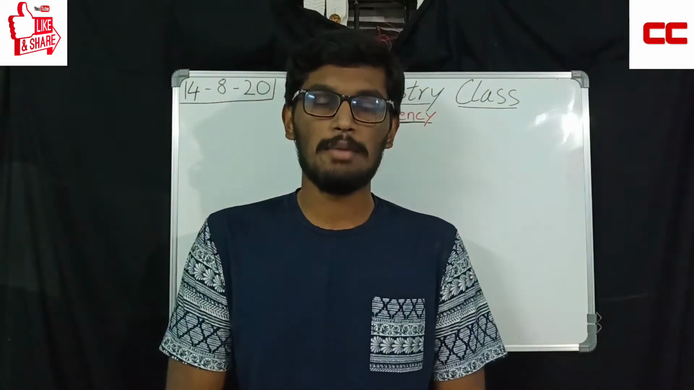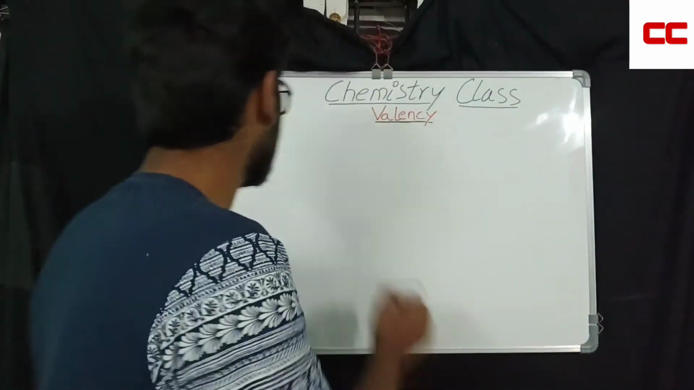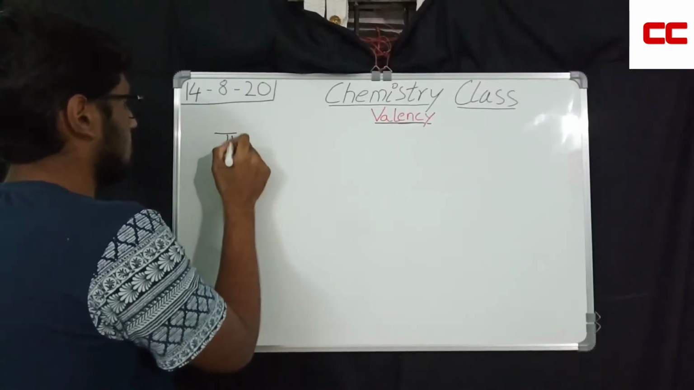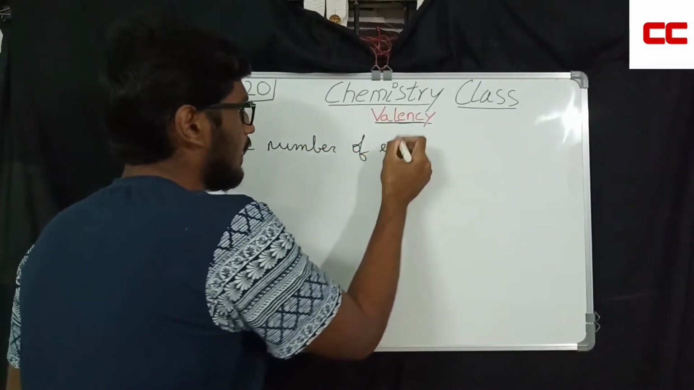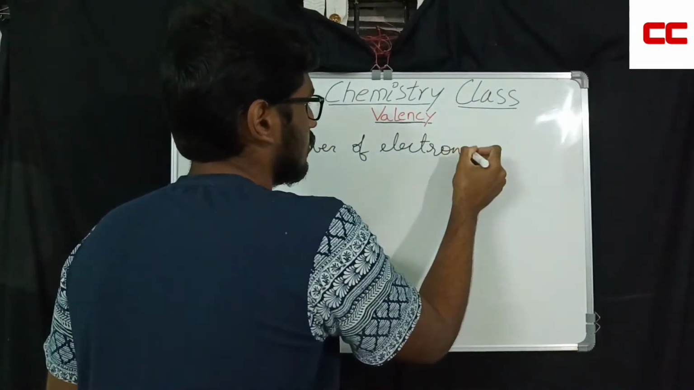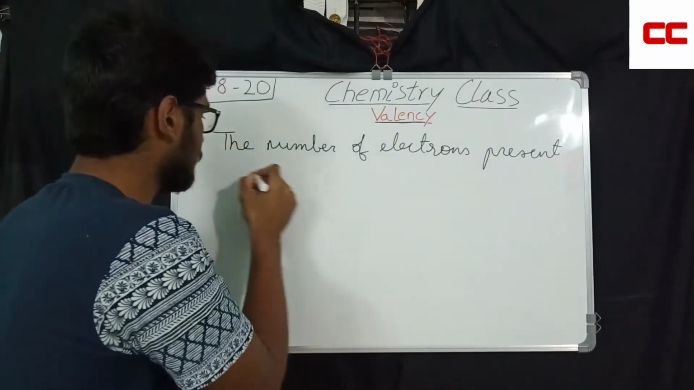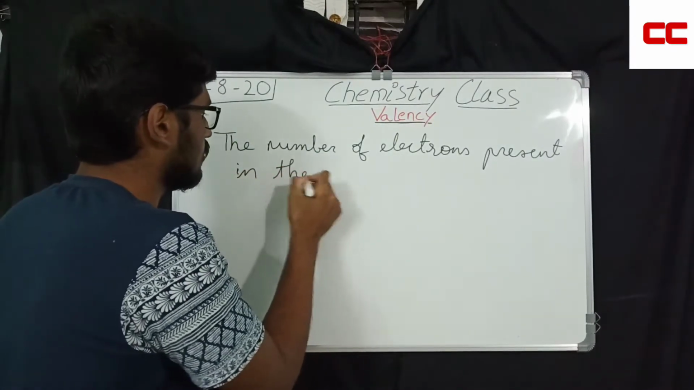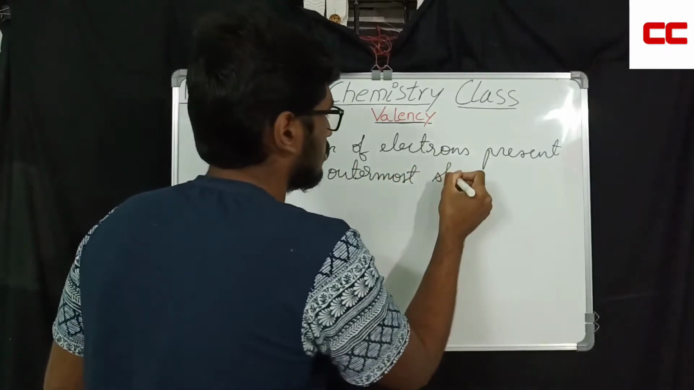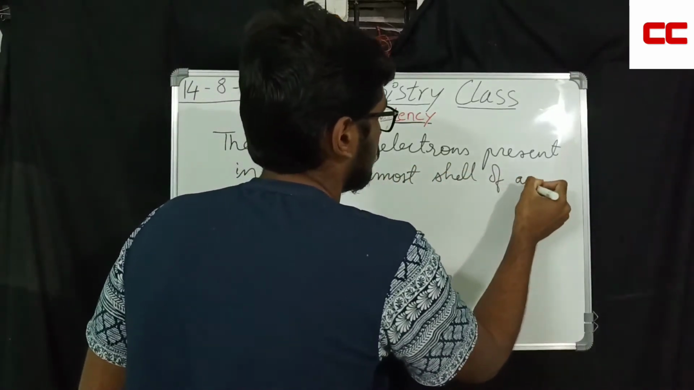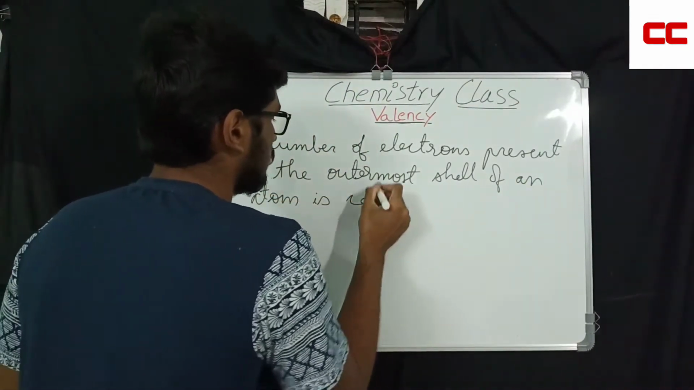So today we are going to learn about valency. What is the definition of valency? Let's look. The number of electrons present in the outermost shell of an atom is called valency.